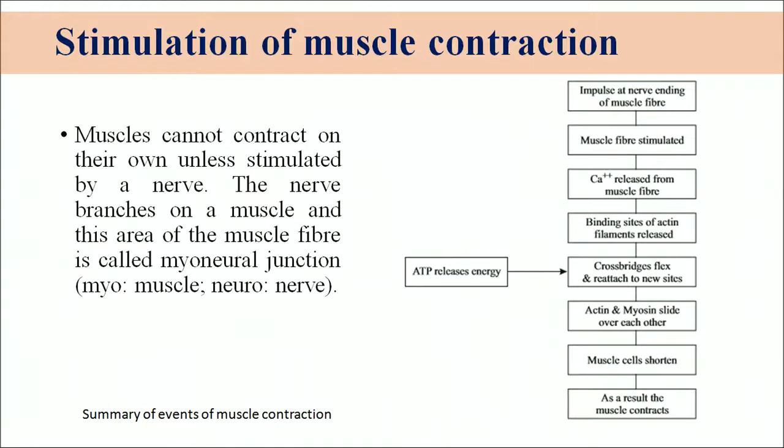Actin and myosin now slide over each other, and the muscle shortens, that is contraction. As the stimulus is no longer there, the muscle again comes into the relaxed phase.